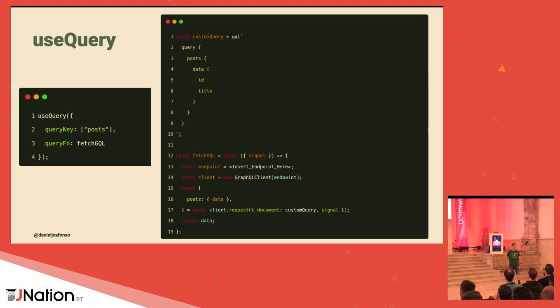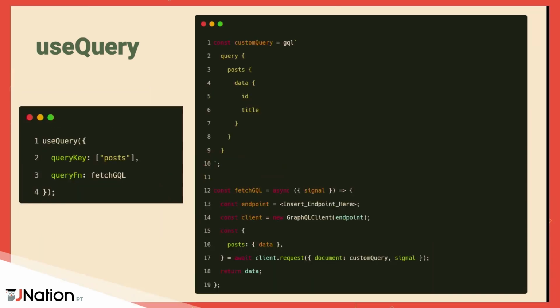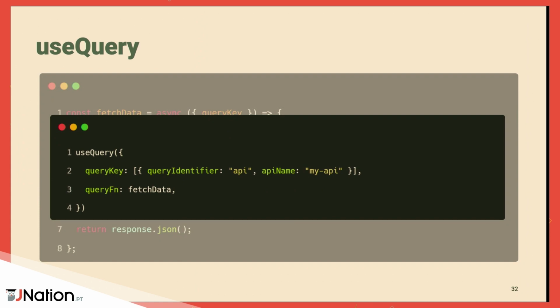One important thing to mention here, this thing will run as soon as the component that is using this query mounts. So the first time as the component mounts, it's going to need the data, it's going to see that the query is there, so let's start fetching this thing. And that's an example of using GraphQL. Now let's see an example with REST.